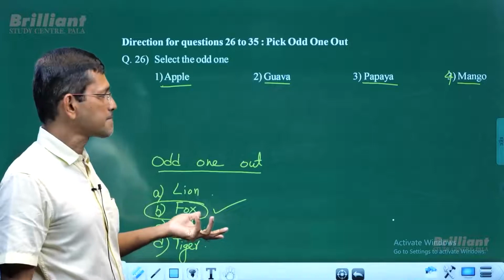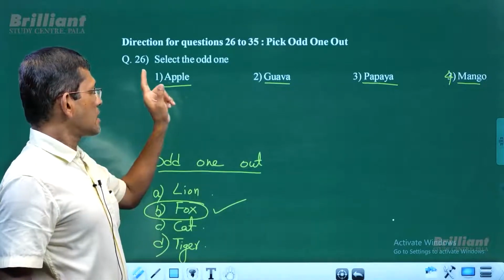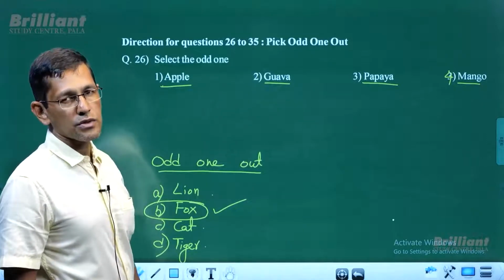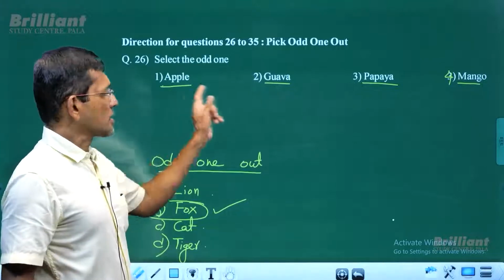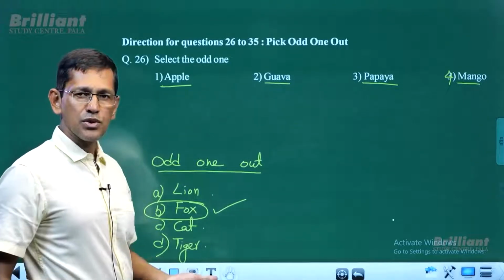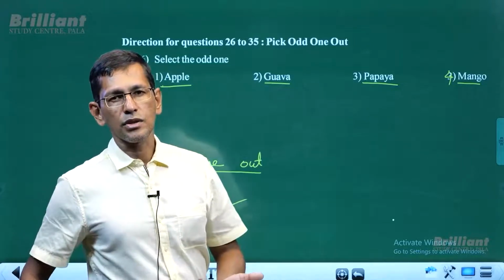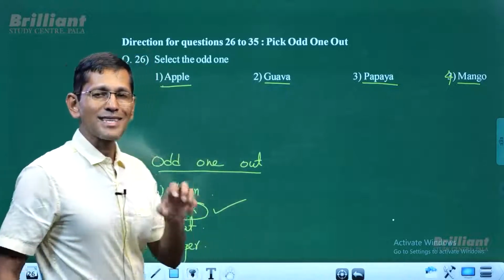Anything else? Well, apple, guava and papaya are not juicy fruits. You cannot get the juice directly from these fruits. Well, you can get the juice through some kind of method or process, but you cannot get it directly.